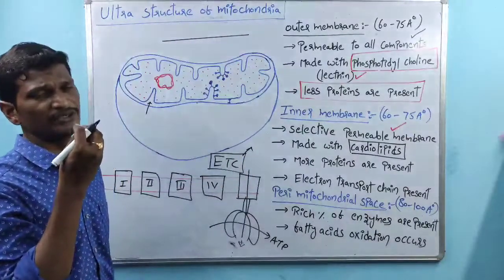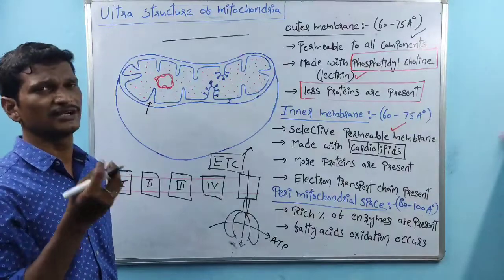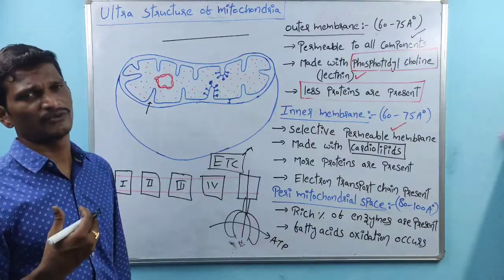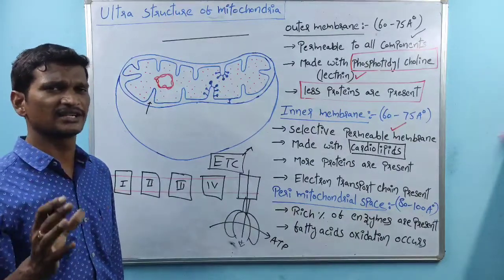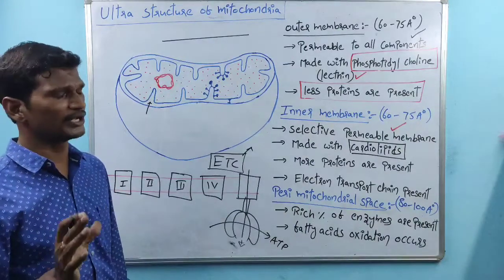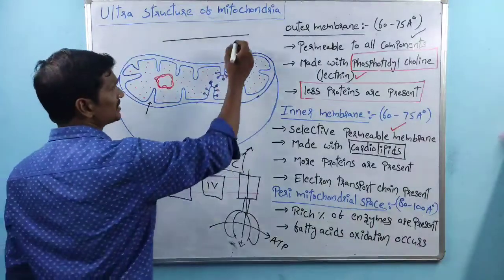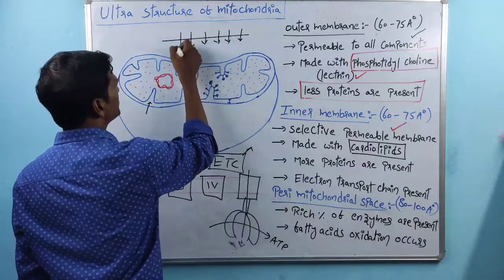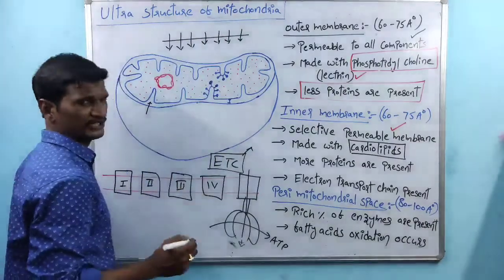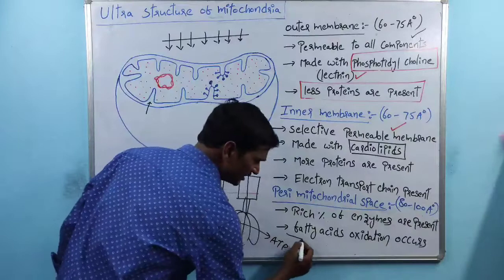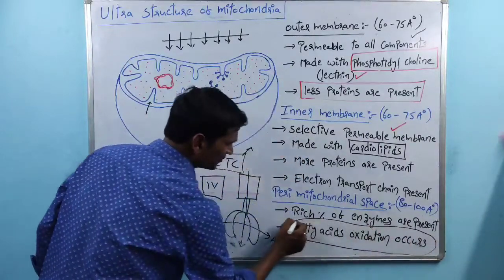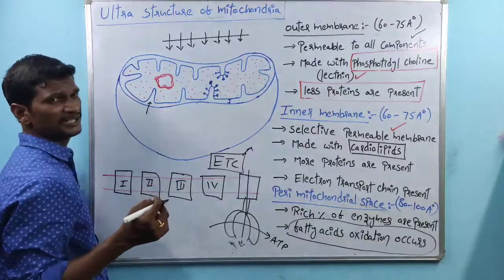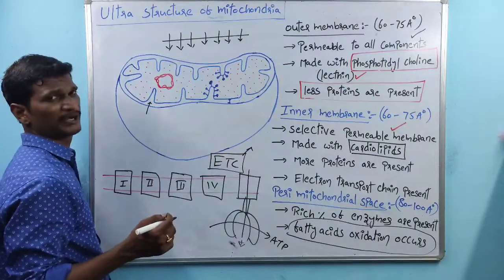We are eating food. The food contains fats. The fats are digested. After the digestion and absorption, the fats are involved in energy production. How does energy production take place? The fats are broken down by a group of enzymes. These enzymes are present within the perimitochondrial space.